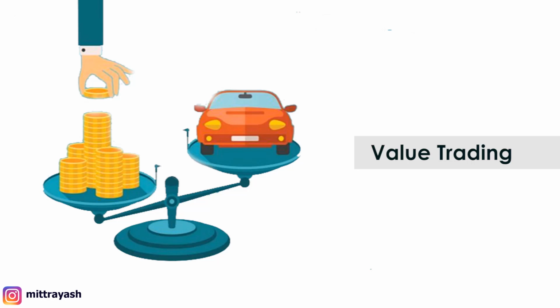Because this is so important, once you understand this, you'll be able to understand what is an asset, what is a liability, and really how to go about buying the right stocks. So basically what I did was I bought a pen, I sold it for double price, and this is value trading. The value of the pen never really increased. The value of the pen was the same. It was bought for $1, but someone just needed it the next day, and I saw the need and sold it for $2. The value of the pen remained the same throughout its lifetime. Now, it may have degraded, but in one day it didn't degrade all that much.